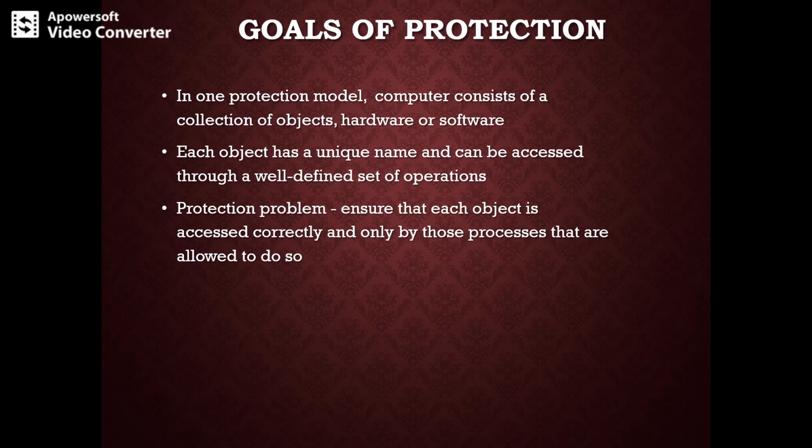So as we see, protection refers to the mechanism for controlling the access to programs, processes, and also users. What this mechanism does is it provides a means for specification of the controls to be imposed. And as computer systems progress in technologies, they need to protect their integrity also.